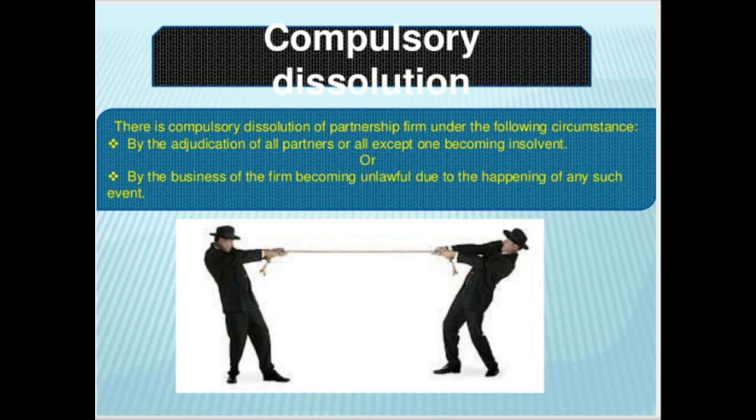And the second case, when the business is running any type of business which is unlawful in the eyes of law, which is illegal. If a business is illegal, we are required to dissolve the firm. It's a compulsory dissolution. We have to dissolve it in any case. So these are the two cases when we are forced to dissolve the firm.